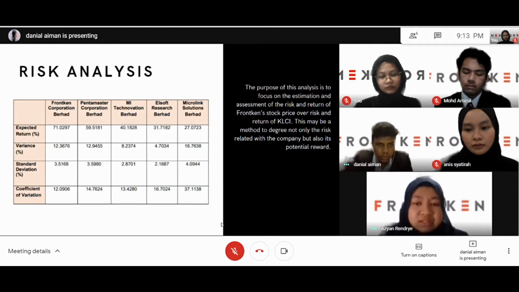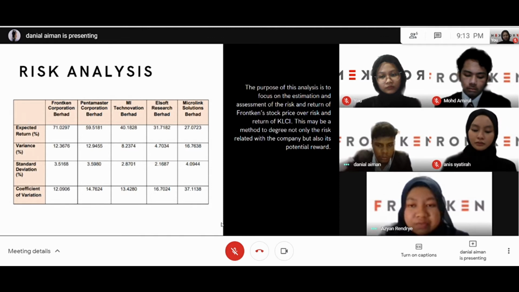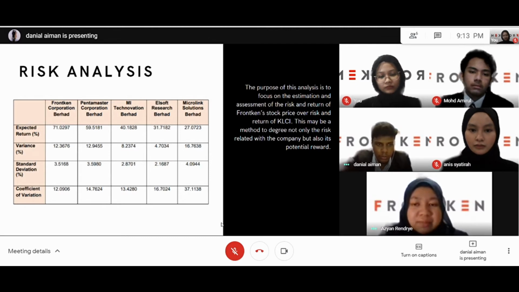Next, Frencken has the lowest investment risk by coefficient of variation compared to the other companies, at 12.09. Meanwhile, Macrolink is at 37.11, which means the company has a worse investment risk than Frencken, followed by Elsoft at 16.7, Pentamaster at 14.76, and MI Tech at 13.43.